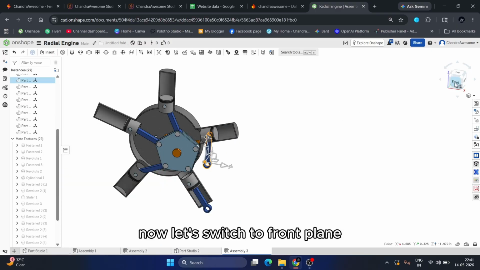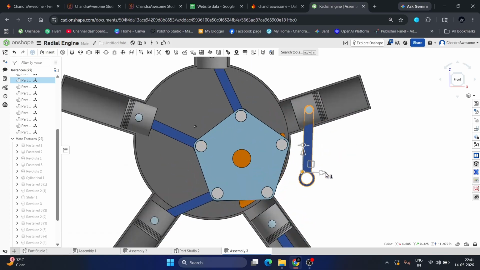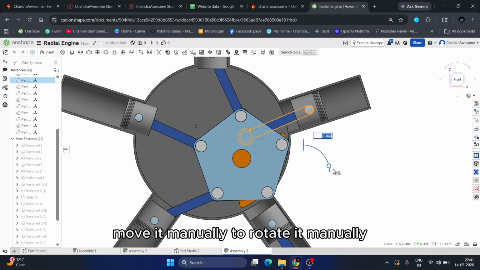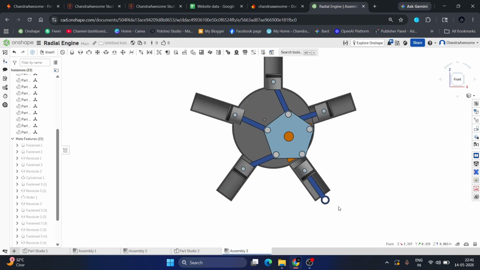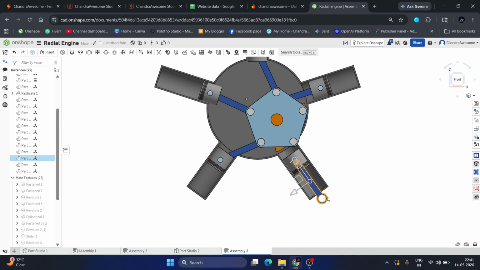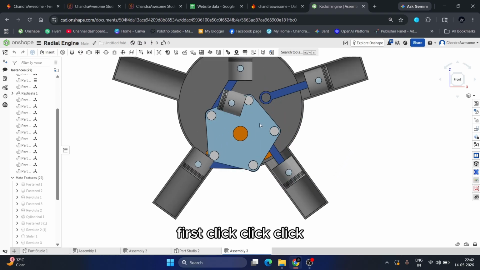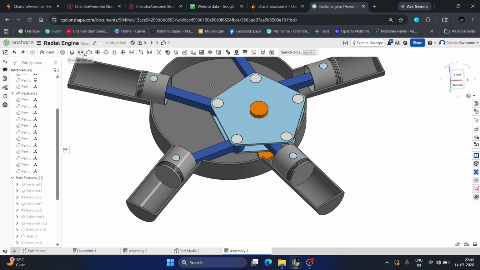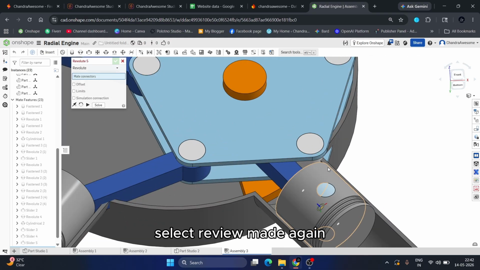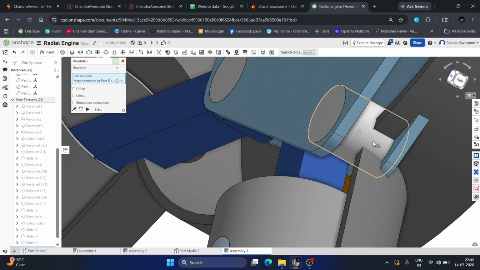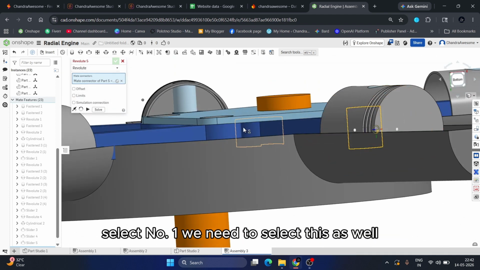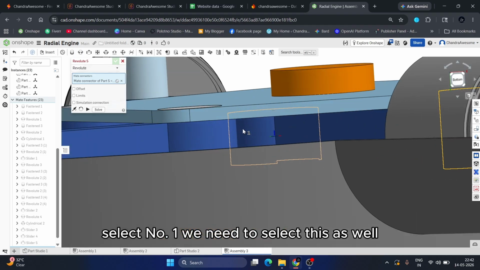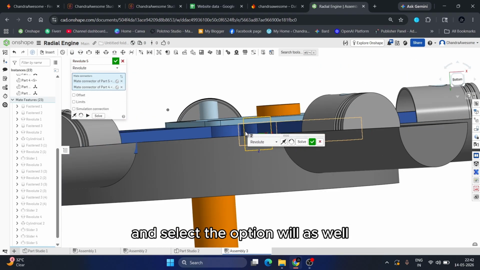Now let's switch to front plane. Move it manually, rotate it manually. Do the same thing here. Okay, cut and collide. Select review mate again. Select the middle one. We need to select this as well, and the outside wheel as well.